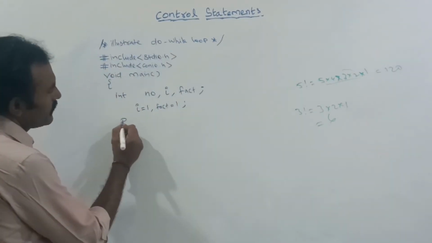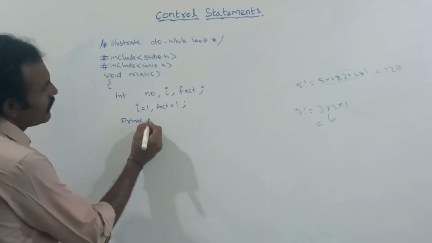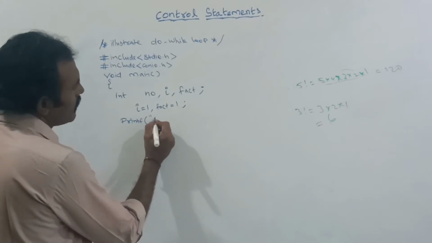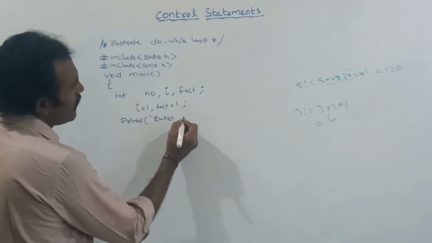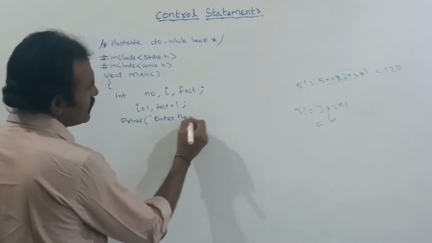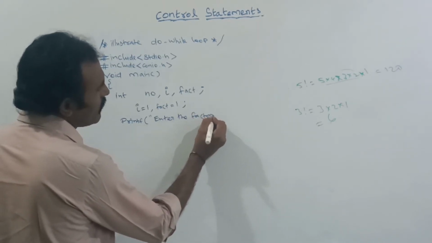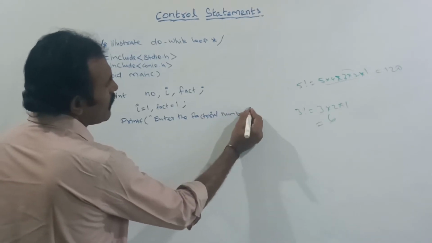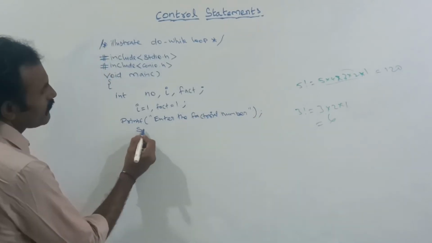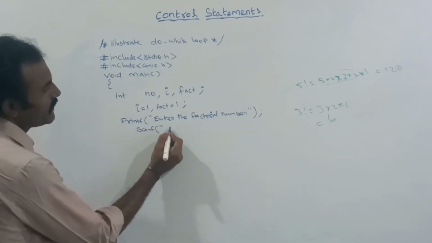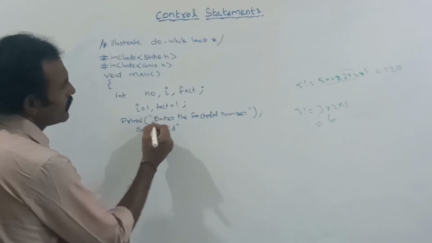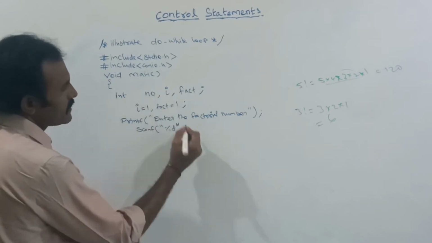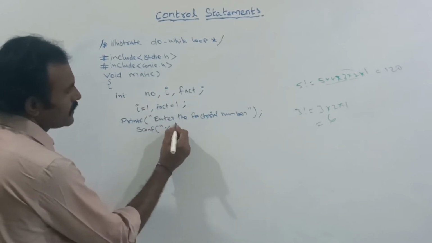Now printf, enter the factorial number. By using the scanf function you are giving input to the NO. The NO data type is integer, so I have declared it as %d.